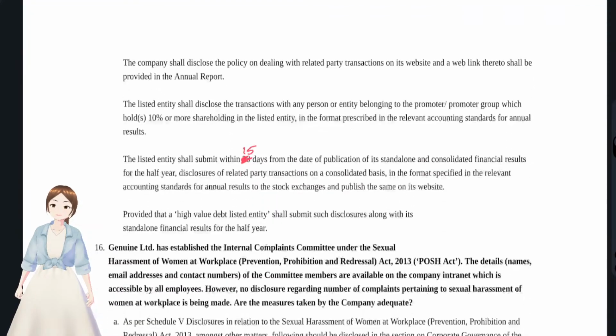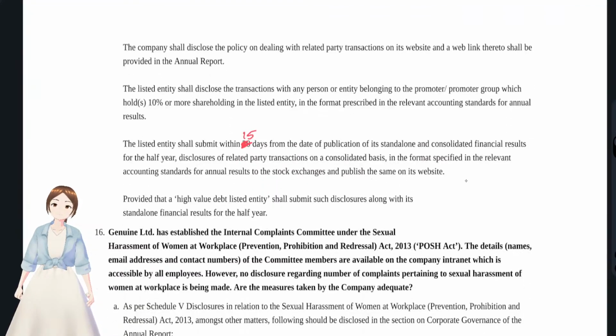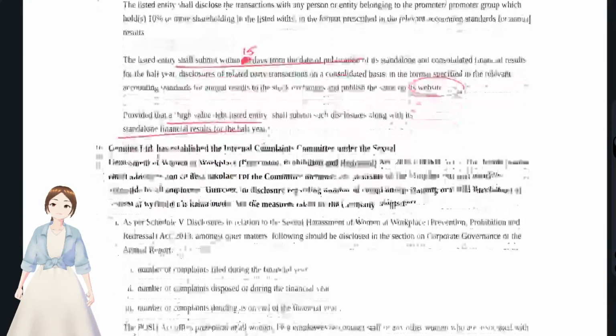Okay, and we have just said that it has to be disclosed on the website. All these time limits have been given. You see, 15 days, they have to be submitted within 15 days and all, if it's a high value entity, along with the standalone financial statement for that half year. All the time frames that we have discussed have been given here.